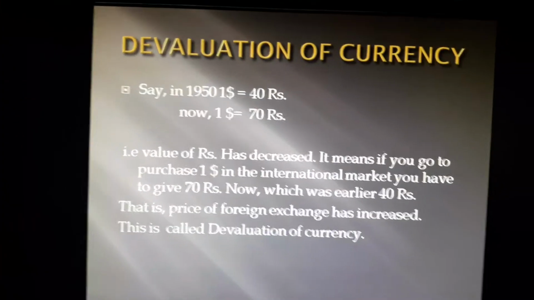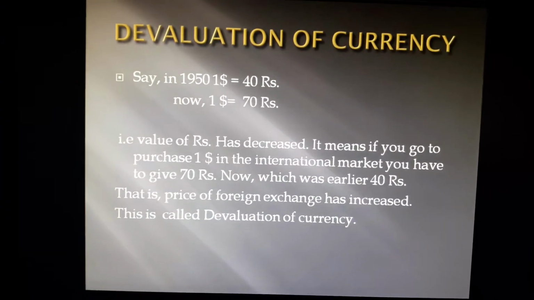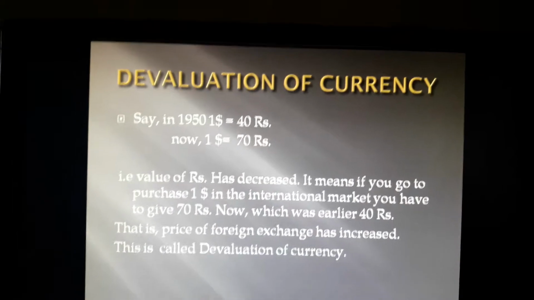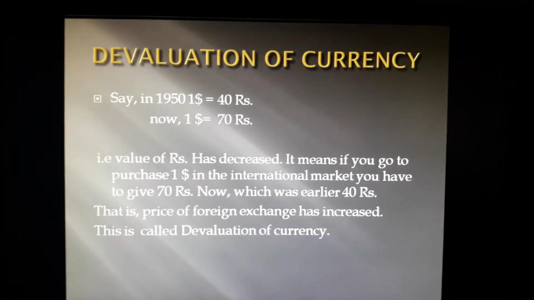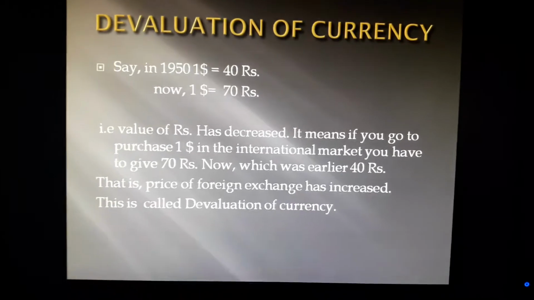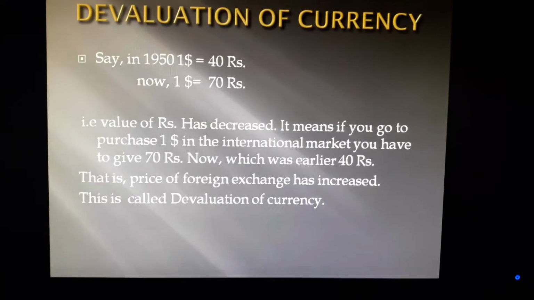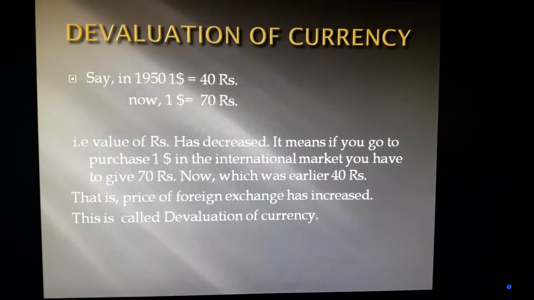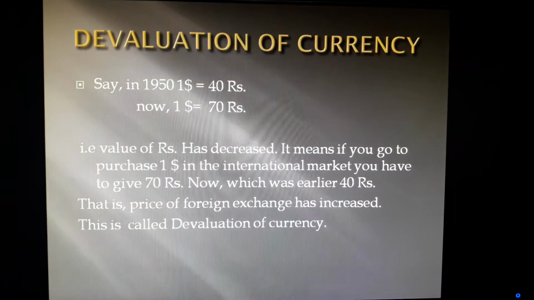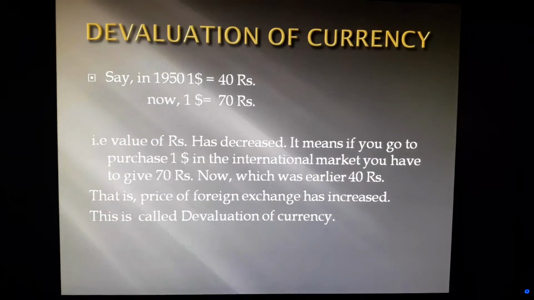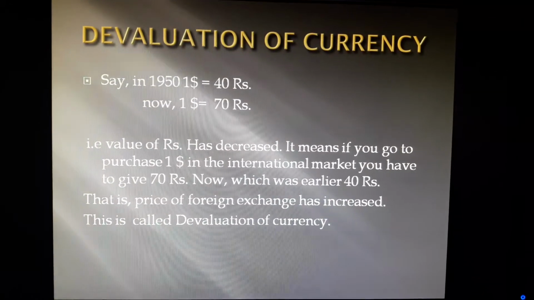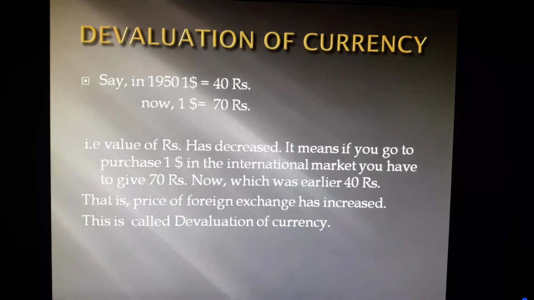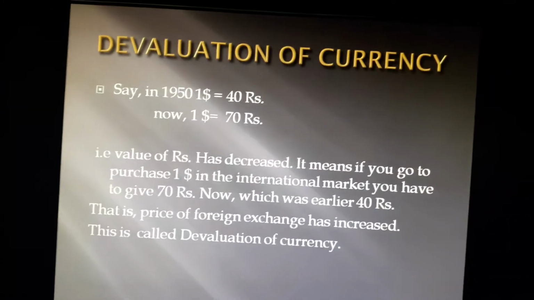Now move to devaluation of currency and take the same example. In 1950 $1 was equal to 40 rupees. Now it is 70 rupees, and over the period the value of the rupee has been reduced. That means the foreign exchange rate has increased, and this is called devaluation of currency. Now you find these are quite similar, but there are differences in the process. Fundamentally they are different. What is the difference?